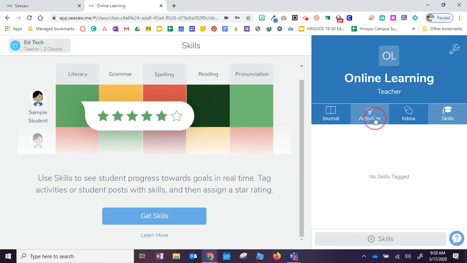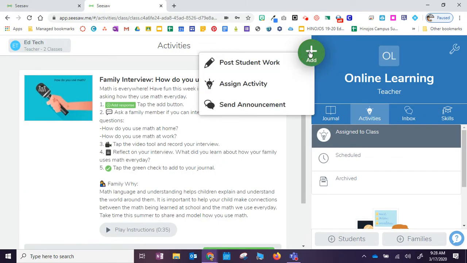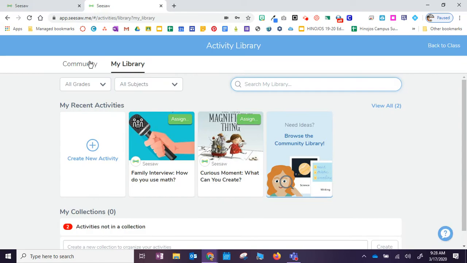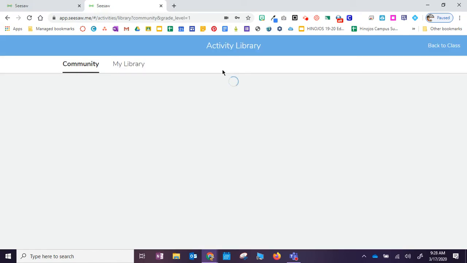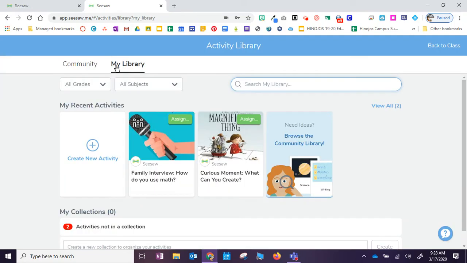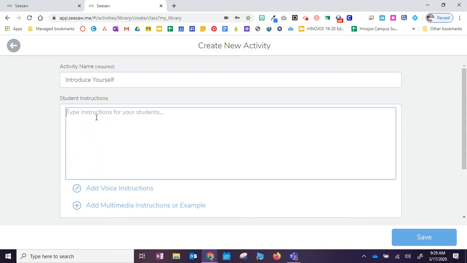I'm going to come back to activities really quickly. I talked to you about adding an activity through the community, through what they already had developed. But you can also choose to create your own activity in your library. So you would create a new activity. The activity name would, let's just say, introduce yourself. Okay. And so you would type the instructions for the student.